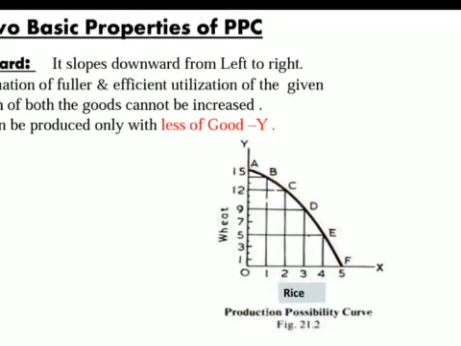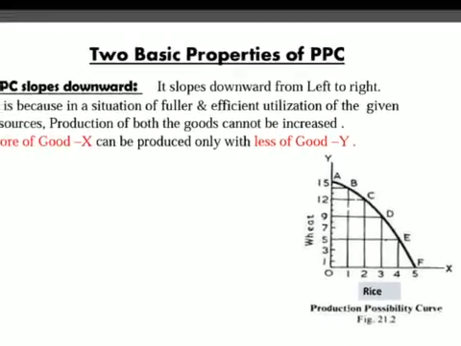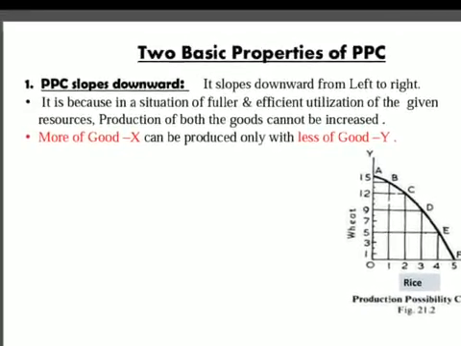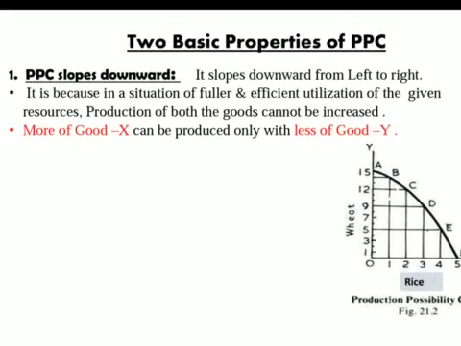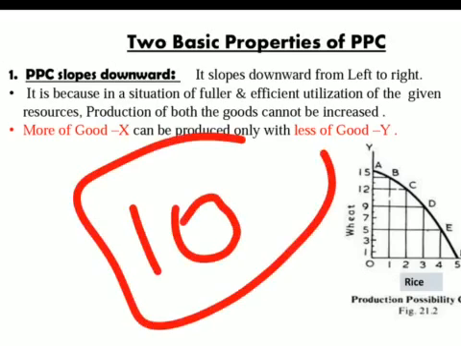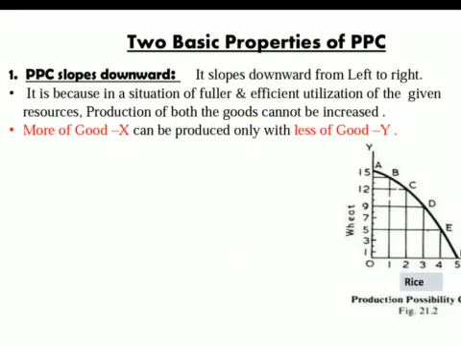Now the question arises here, why does it slope downward? It slopes downward because in a situation of full and efficient utilization of given resources, as I said earlier, we have to use our resources completely. We cannot underutilize it and we cannot overutilize it. If we have 10 lakh rupees, we have to utilize these 10 lakh completely. We cannot spend 8 lakh and save 2 lakh.